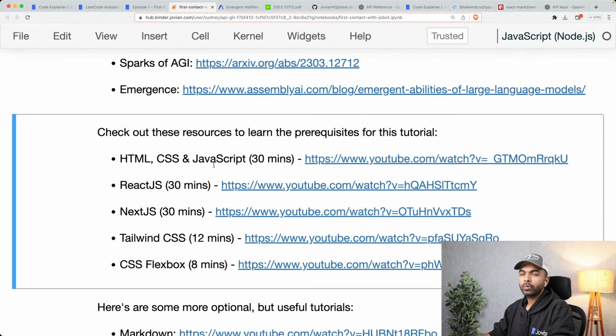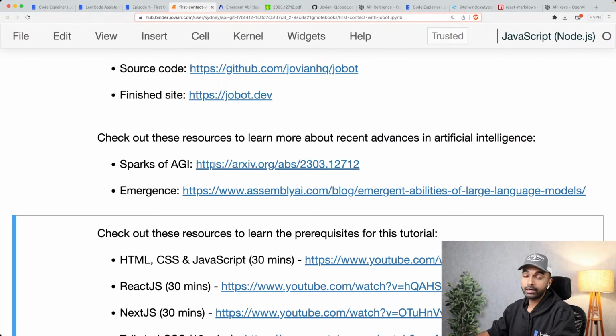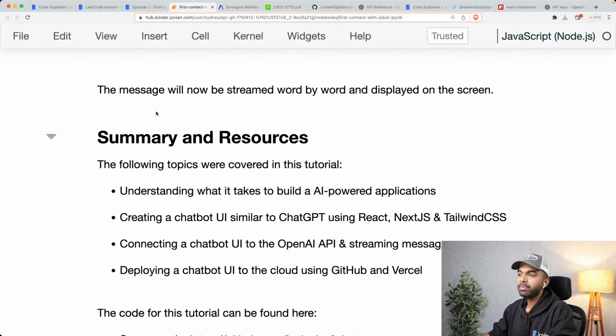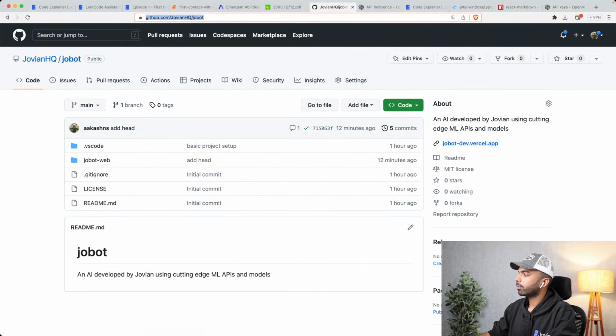So within a few days, you should be able to pick up the basic skills you require to understand the code that we looked at today, and maybe even build on top of it. And of course, all the code is open for you to see. It's just at jovianhq/jobot, and you can try it out today.